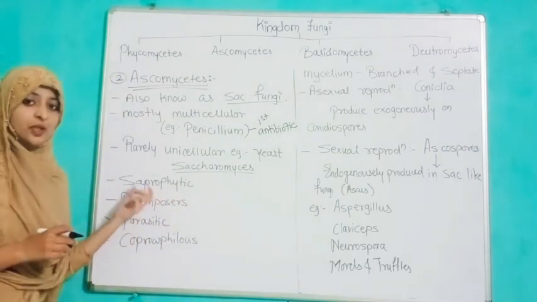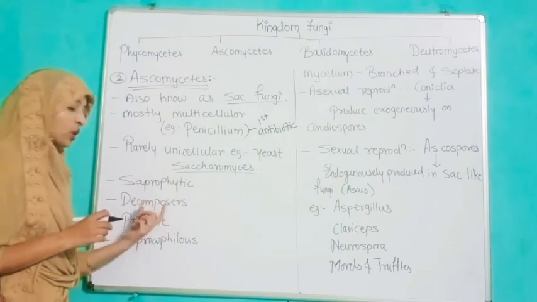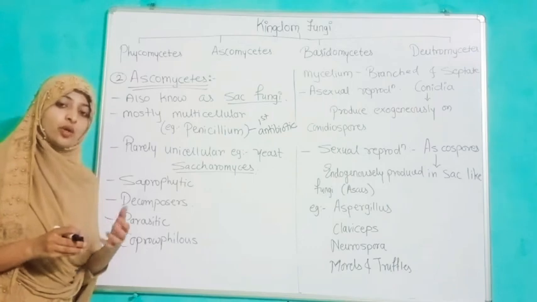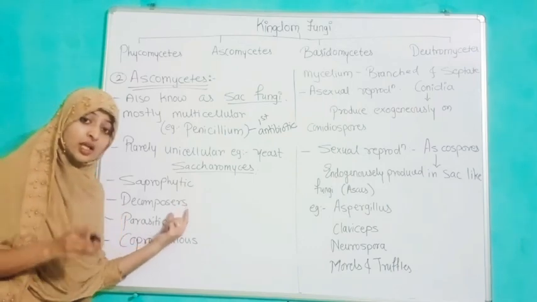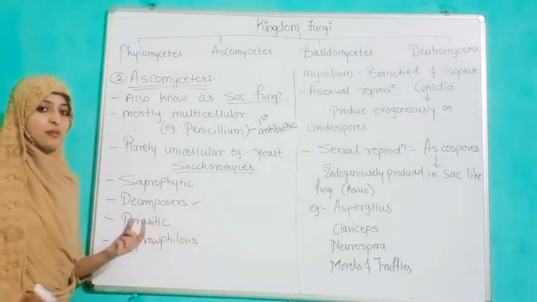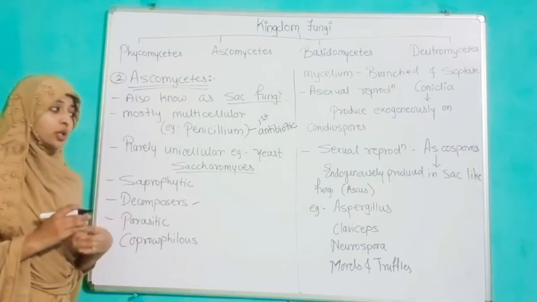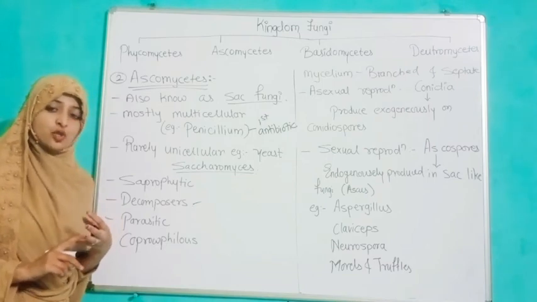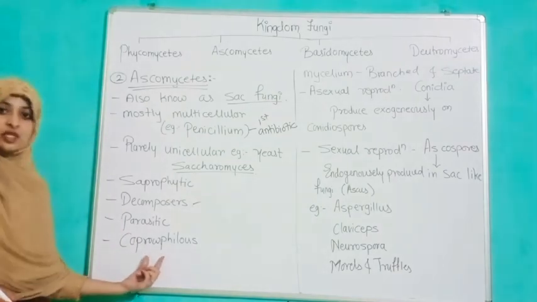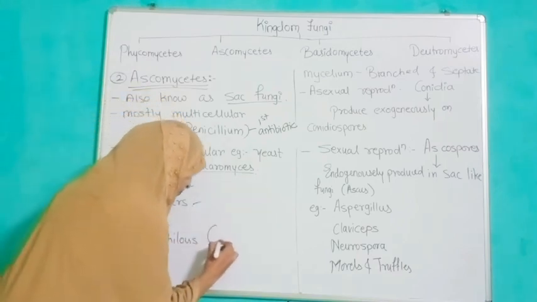They are saprophytic, meaning they feed on dead and decaying matter and absorb the food material or nutrients. If they feed on dead and decaying matter and absorb the nutrients, they are decomposing that material, so they are known as decomposers. Parasitic in nature, meaning they depend on another living organism for their total life, reproduction, absorption of food, nutrients and everything. And coprophilous, meaning they can also grow on cow dung or any dung.